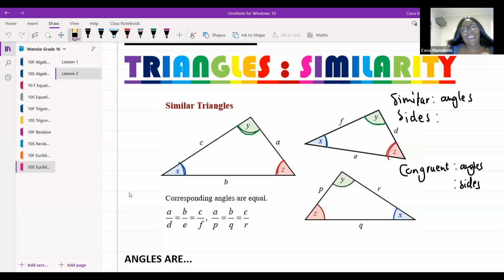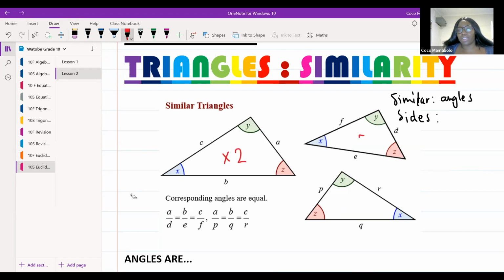But what do we know about the size of a similar triangle? We know, like Tiana said, that one is just like a mini version of the other. So let's say this big triangle is 2 times the size of this tiny one. If my side C over here is equal to 8, what is my side F going to be equal to? Good, the other one is the smaller version. So if this side is 8, this side is going to be 4.